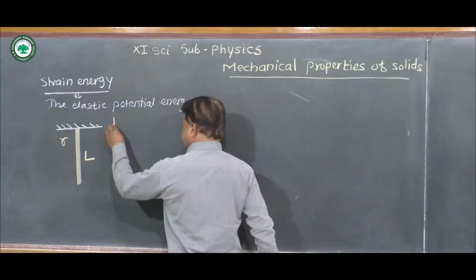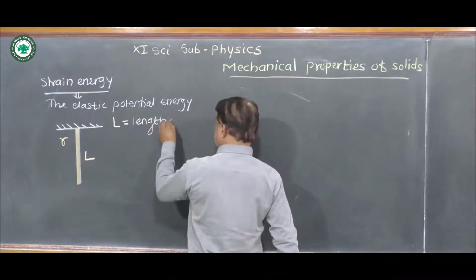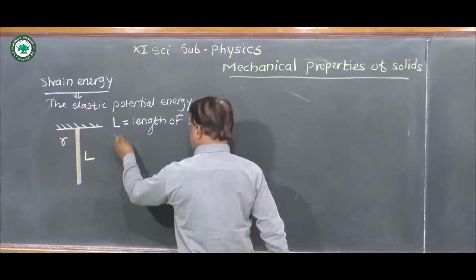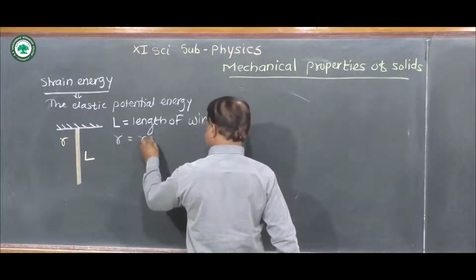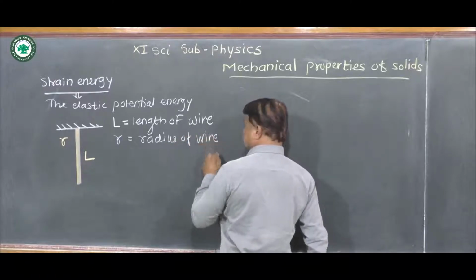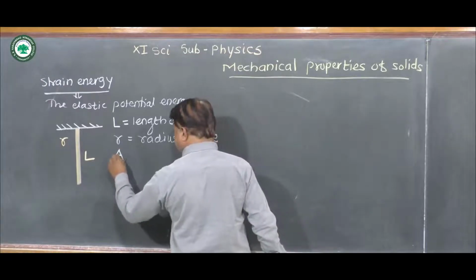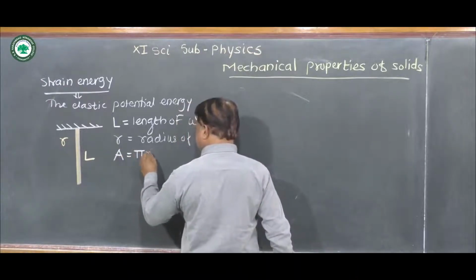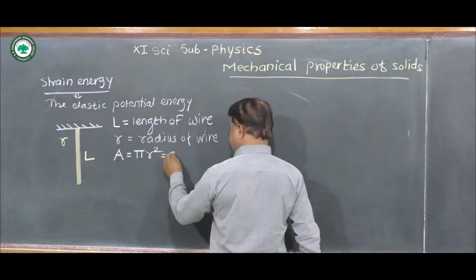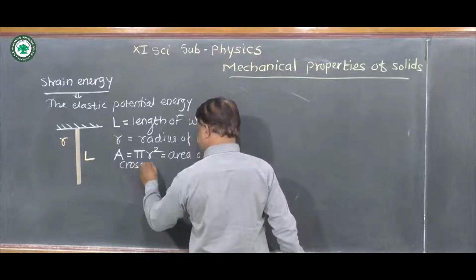So we write here capital L is the length of wire, small r is the radius of wire. As r is the radius, its area of cross section is given by capital A, which is equal to pi r square. Area of cross section of wire.